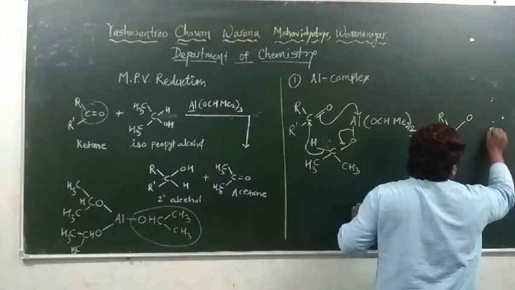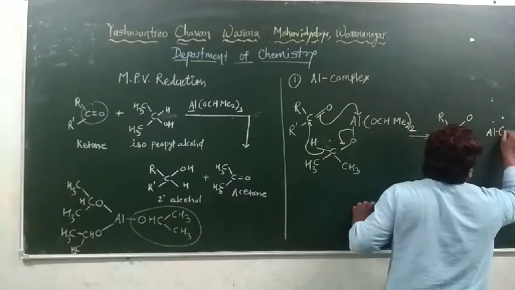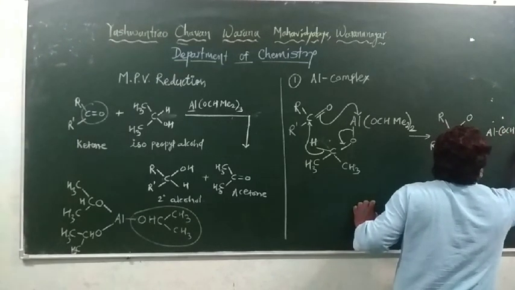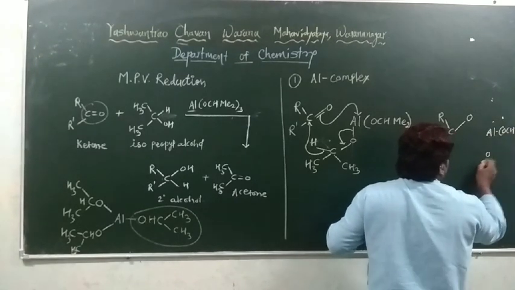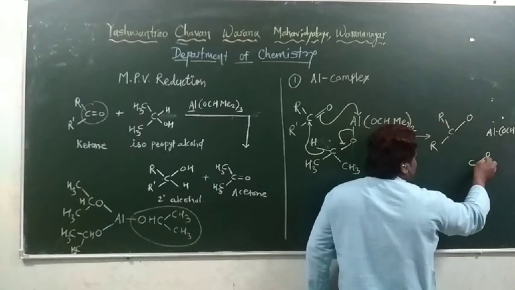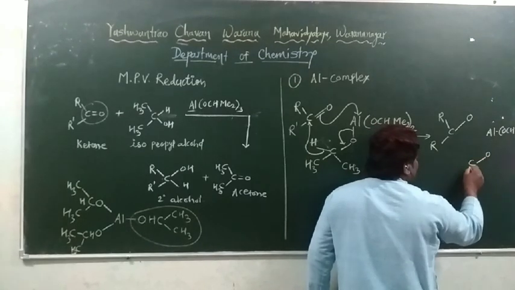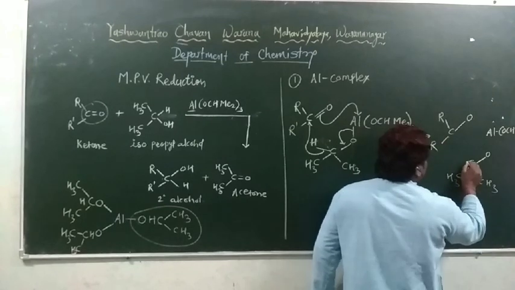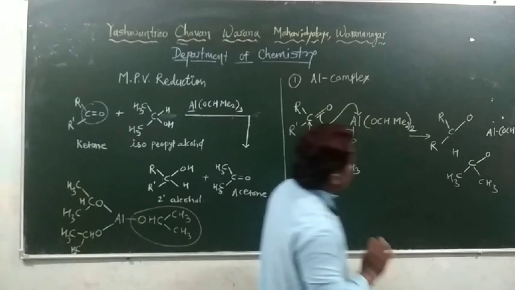Now I will write further here: OCH Me by 2, taken twice. Now this bond will break down. A carbon oxygen single sigma bond is there, and further it will form a double bond. This CH3 as it is, and here hydrogen is. Now what happened?